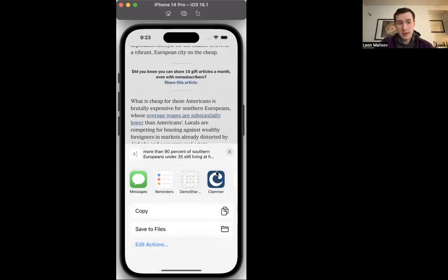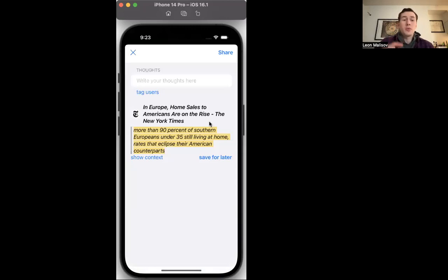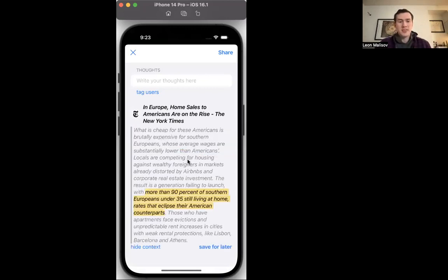Except when you post to Clammer, Clammer will do the hard work of grabbing not just that text, but also the source URL and source title, source outlet, and the surrounding paragraph, so that anybody that's on Clammer can read that whole paragraph, get all that context without having to click over to New York Times and subscribe just to see what it is that you're talking about.